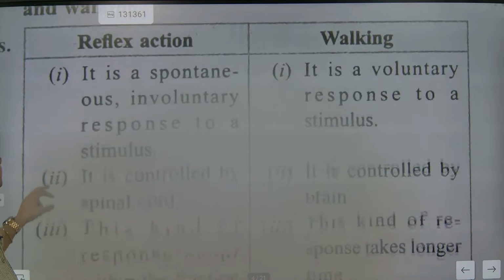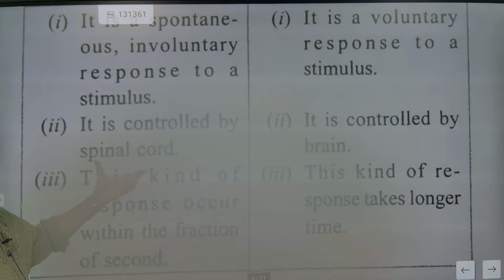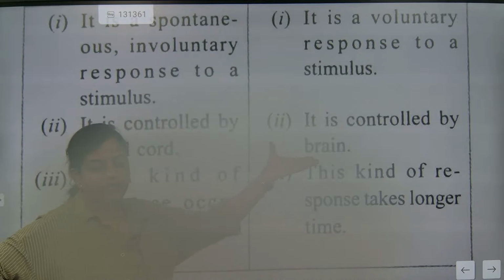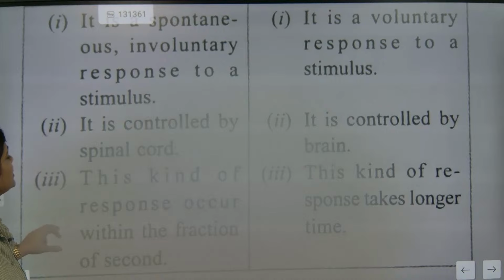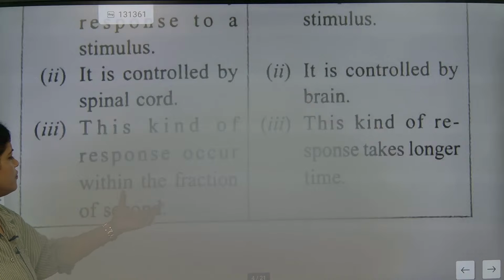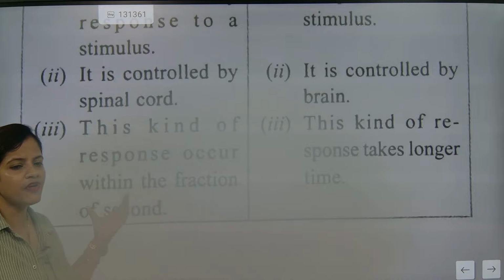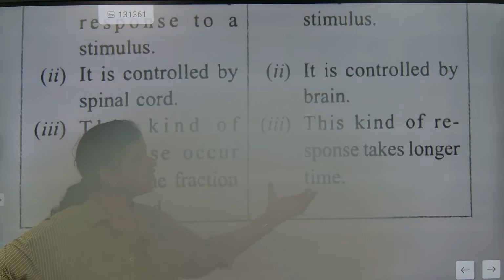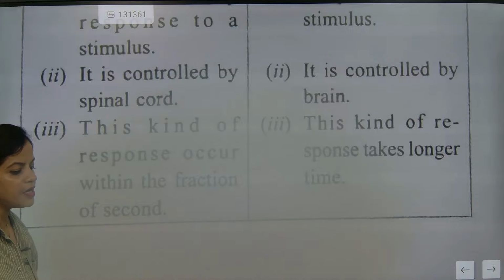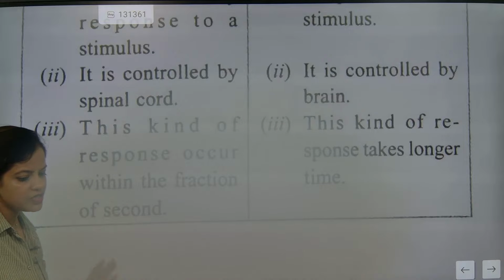Next, reflex action occurs within a fraction of a second, but walking takes a longer time. This you must remember.